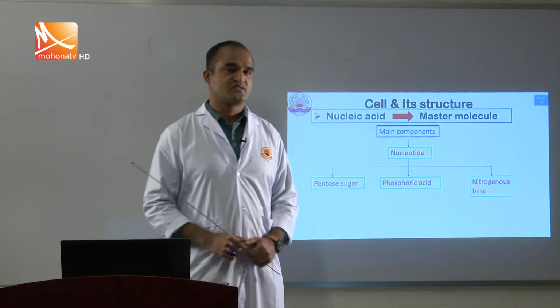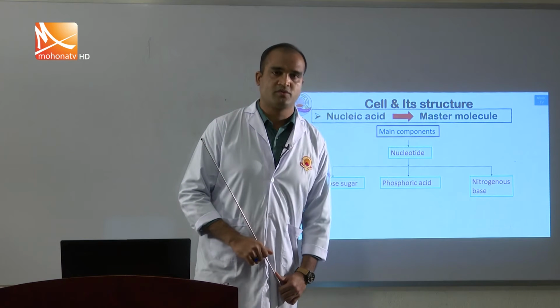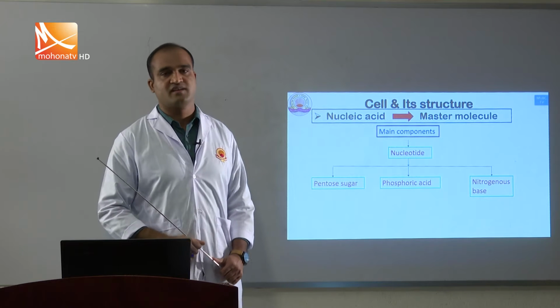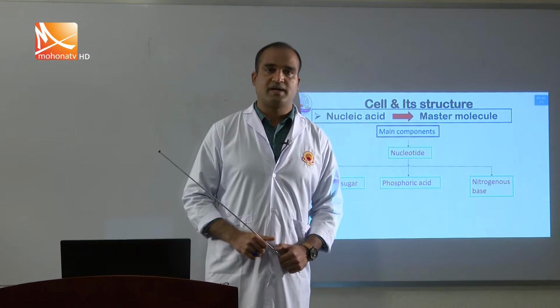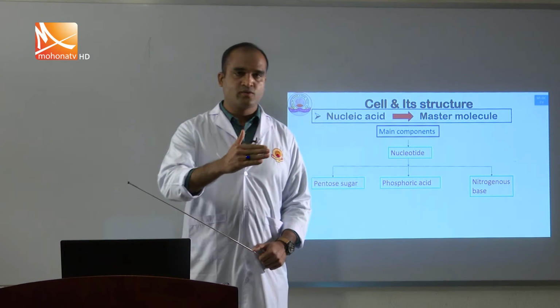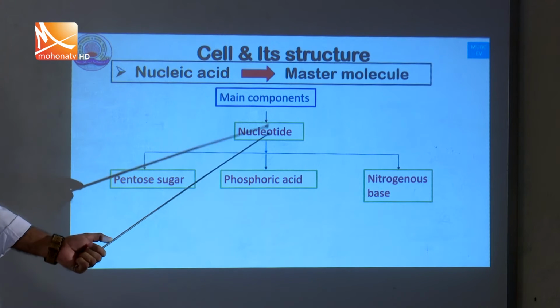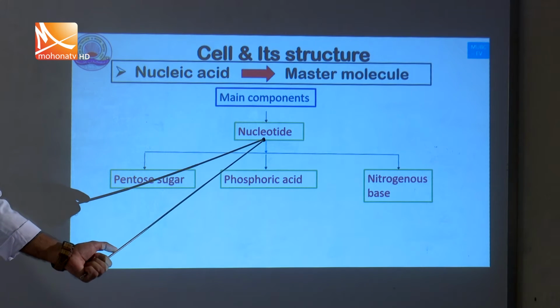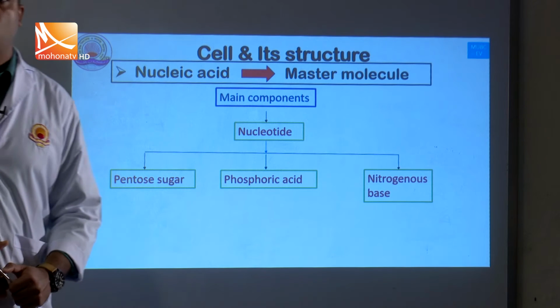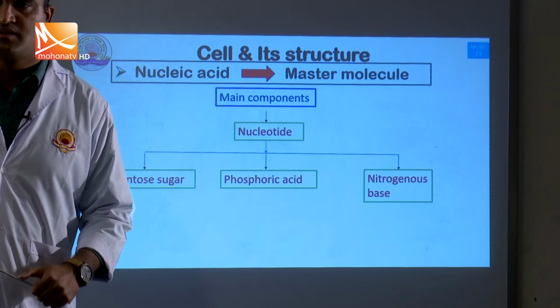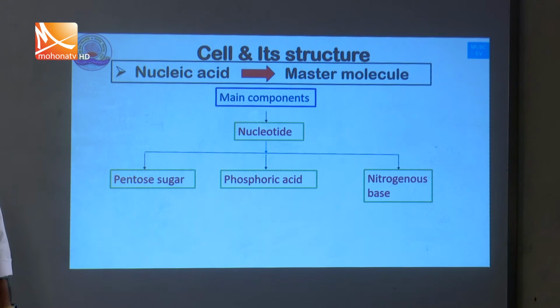It is composed of three materials: number 1, pentose sugar; number 2, phosphoric acid; number 3, nitrogenous base. One nucleotide must be composed of these. It is a chain structure that looks like a fiber. We can see it in the next slide.